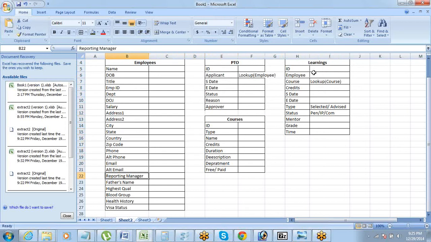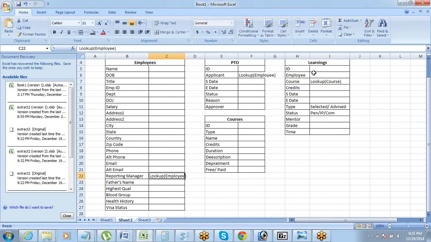Like this reporting manager. Reporting manager is also listed in the employees object, right? Your manager is also an employee, so he must also be listed there in the employee object. So this will be a lookup to the same object.